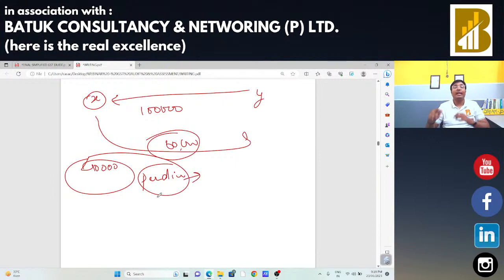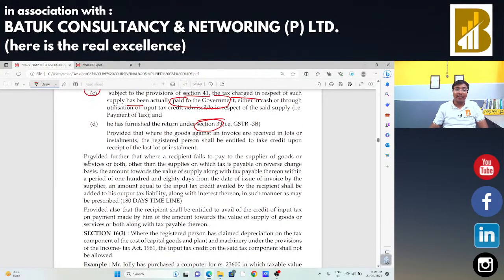In that case, Mr. X has to reverse the input tax credit on that 40,000 rupees. That means, for the part whose payment has been made, there is no requirement to reverse the input tax credit. Input tax credit should be reversed only on the due amount. Okay, so that is the proviso of section 16 subsection 2 within 180 days.